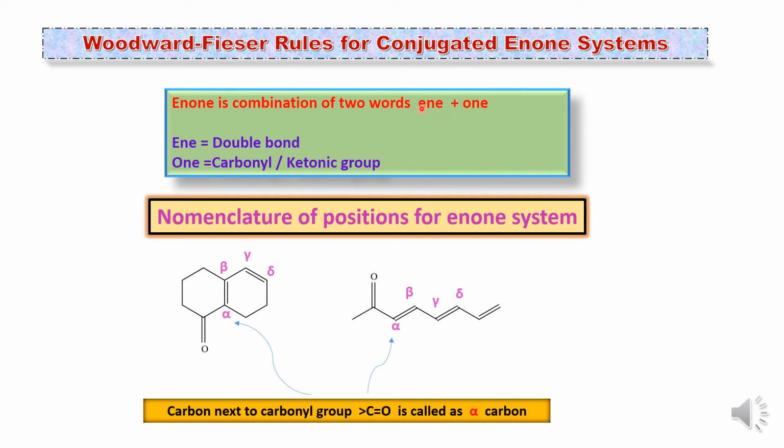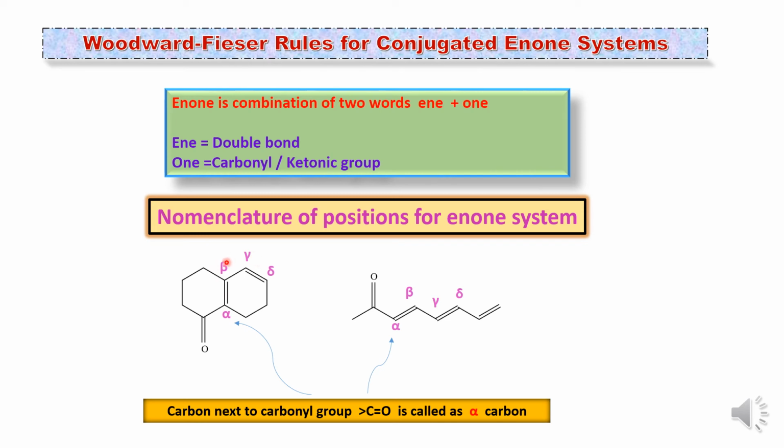And the combination of these two words, ene plus one, makes the enone system. So whenever you see these compounds, you will find the ketonic group, carbonyl group, as well as a double bond. They are in conjugation. So this one is the ketonic group and this one is the double bond. So double bond plus ketonic group, and therefore this compound is called an enone compound. They are called enone because of the presence of the ketonic group as well as the double bond.